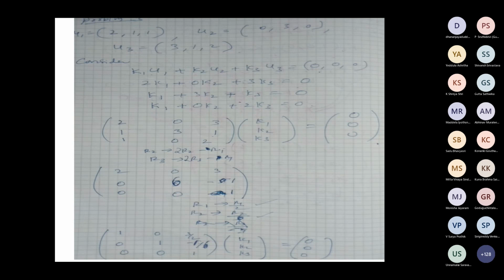Yeah, this entry is 2 and this is 6, and they need not be made 1 because when we write the solution, they do not anyway contribute anything. So we need not do that.